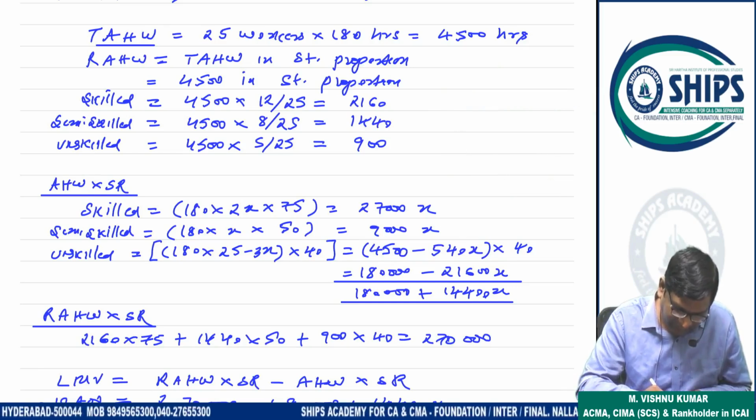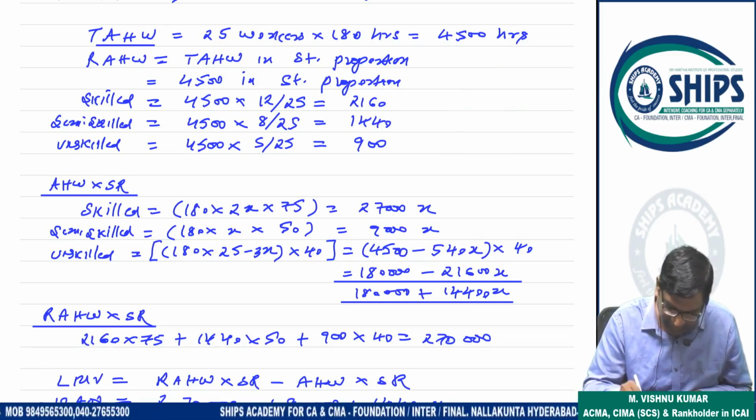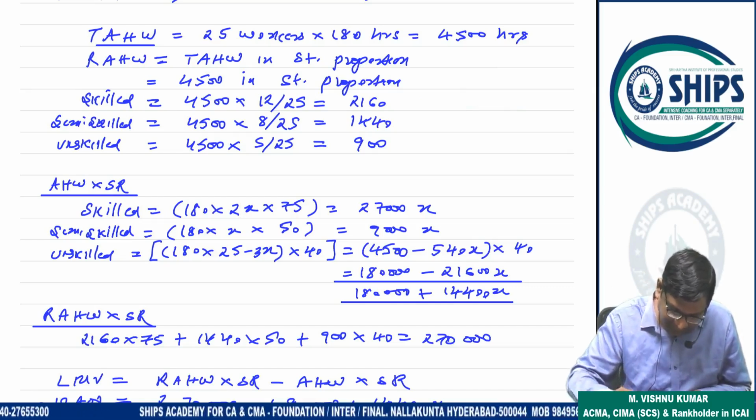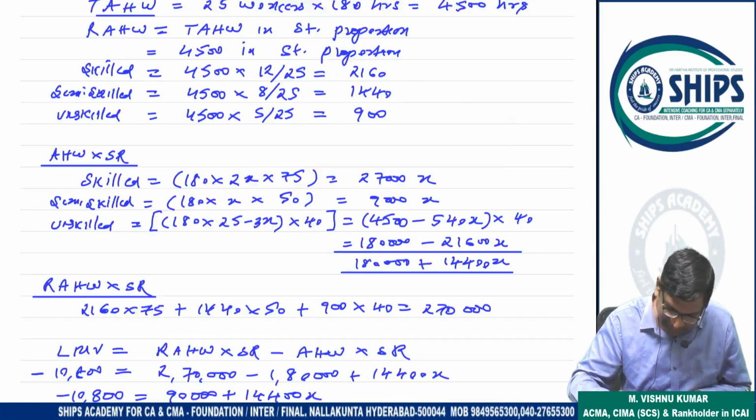Now I am calculating actual hours worked into standard rate. In the question they have mentioned that the skilled workers are twice of semi-skilled.